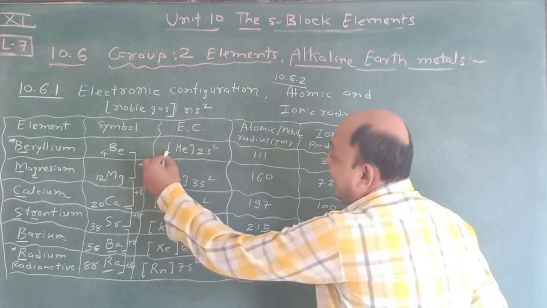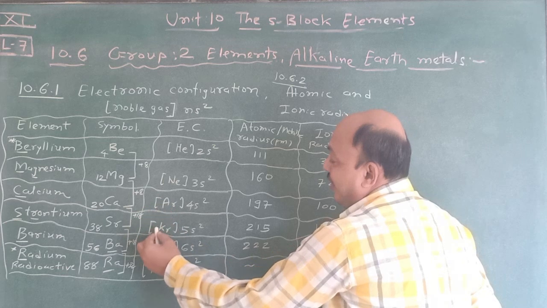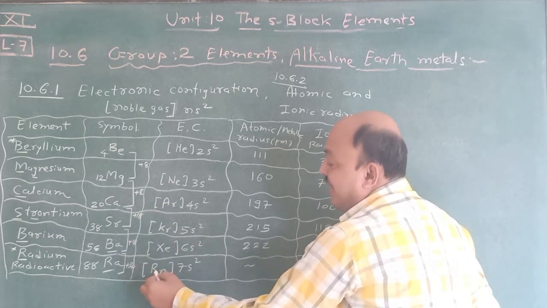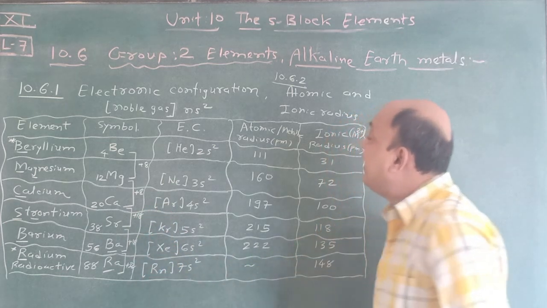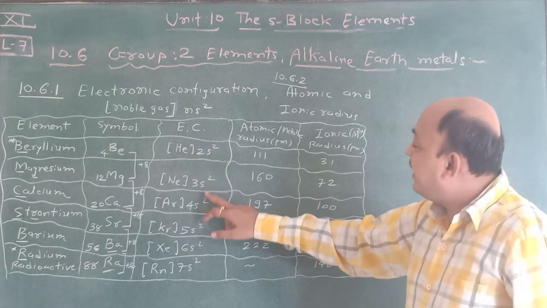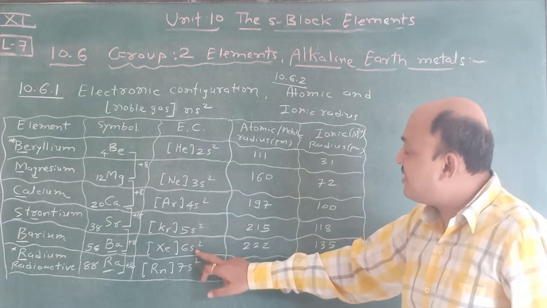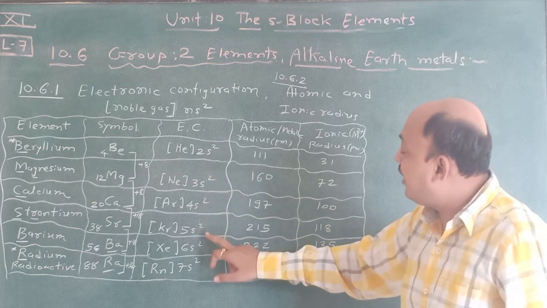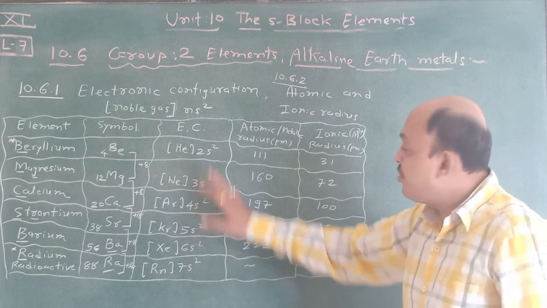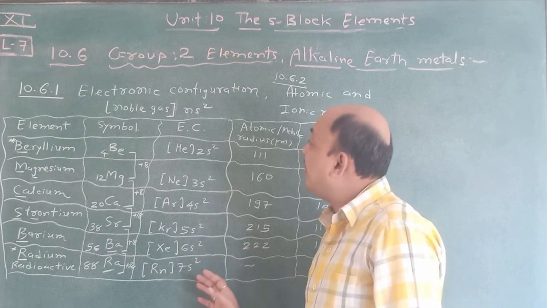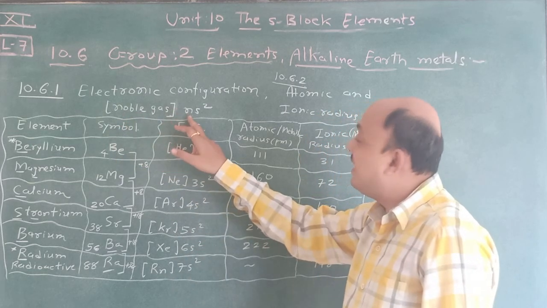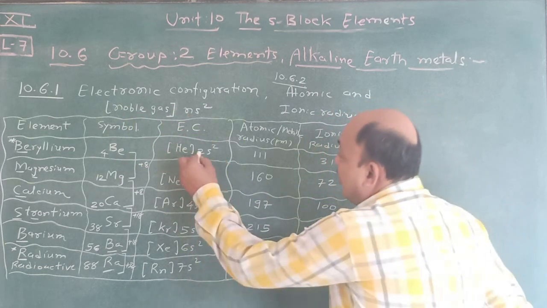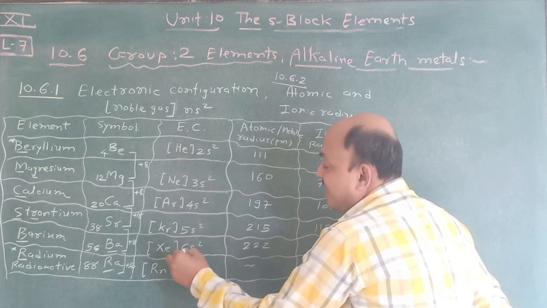First of all, write down He core, Ne core, Ar core, Kr core, Xe core, Rn core. Okay, and then you have to sequence 2s, 3s, 4s, 5s, 6s, 7s. Then you add here 2 electrons, 2 electrons, 2 electrons, 2 electrons, 2 electrons, and 2 electrons. So according to that, this electronic configuration is noble gas ns2, and here n is 2, 3, 4, 5, 6, 7.